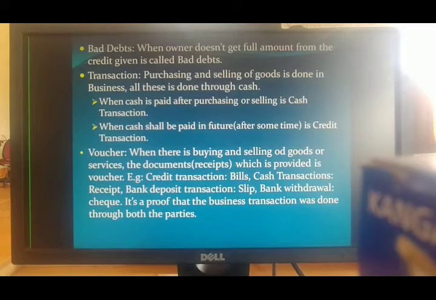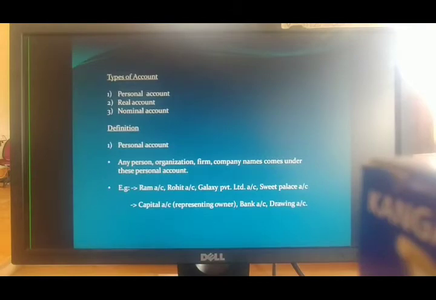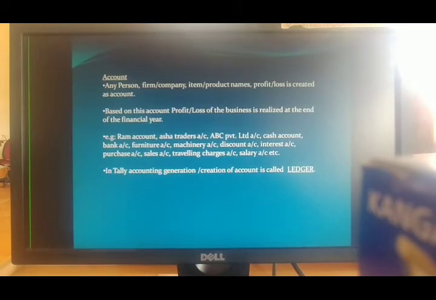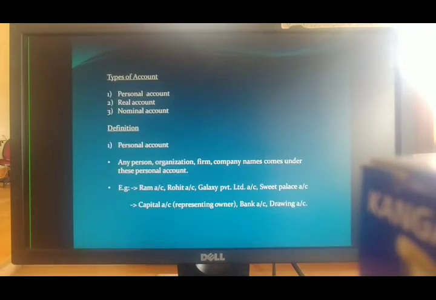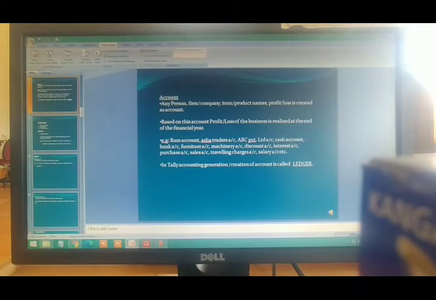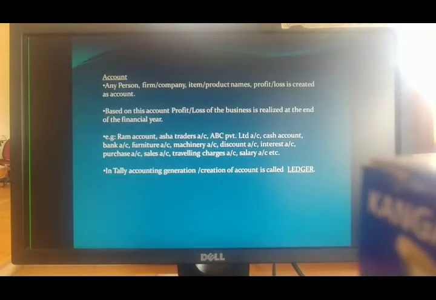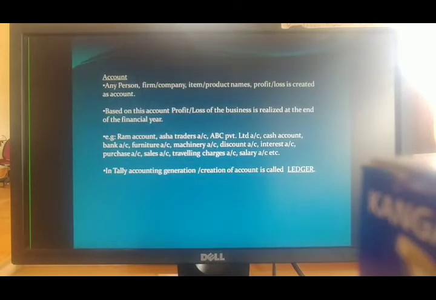Next thing used in accounting. The term used in accounting, very important, is account. What is meant by account?